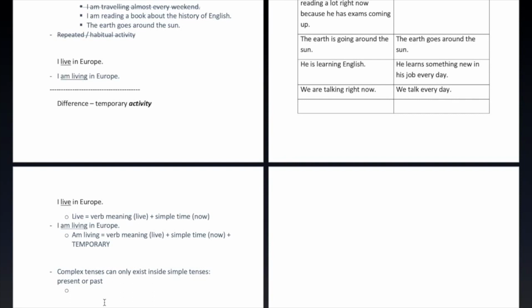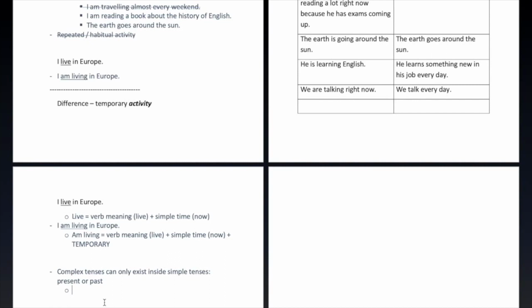Just like in order to have a verb, you need to be in either the past or the present. You need to be in one of these two times. So if you don't have past or present, you don't have a normal verb and you don't have a sentence. Just like if you don't have bread, sauce, and cheese, you don't have a pizza.